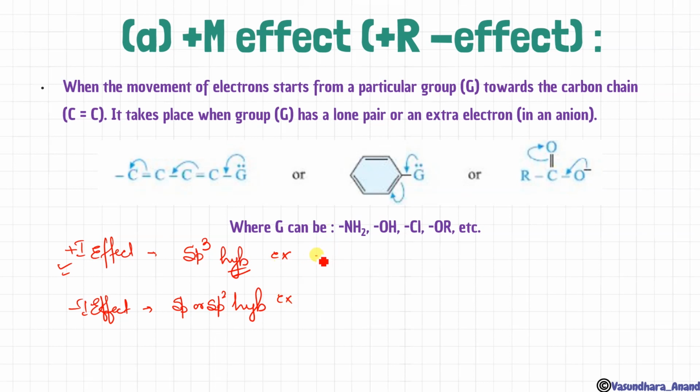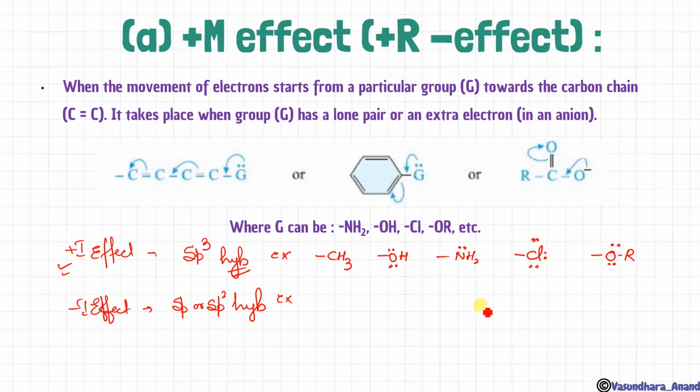Like in this case I'm taking CH3. So CH3, C is carbon, sp3 hybridized, isn't it? Yes. Another example I'm taking OH. So here it has 2 lone pairs. Will it be sp3 hybridized? Yes. Next I'm taking NH2. What is the hybridization of this? Let me use another color for hybridization. Now next is Cl. This one we will do later on, I will explain it afterwards. Okay. Next we can do OR.